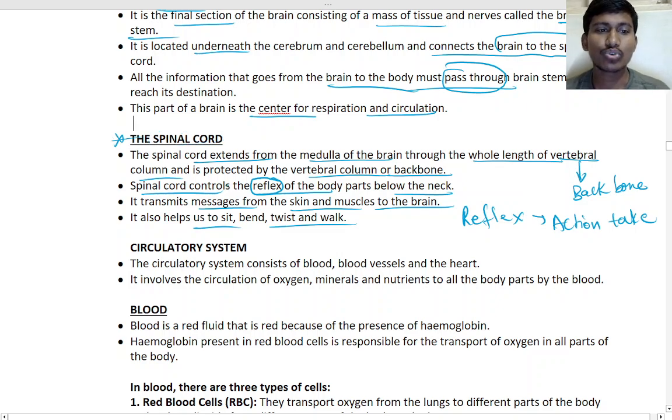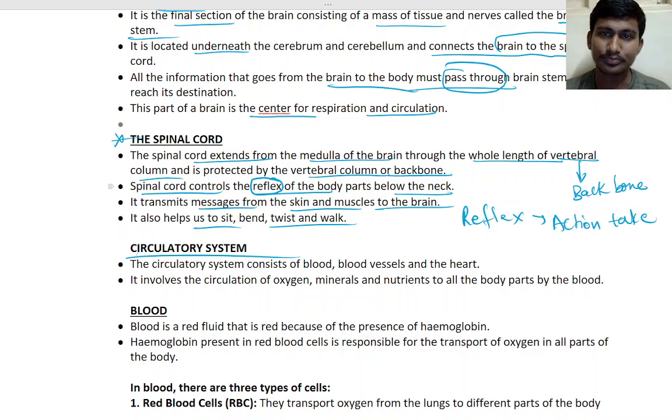Understand? So the remaining part we'll study tomorrow. Got it? Yes? Good.